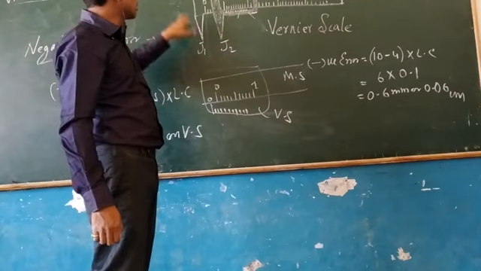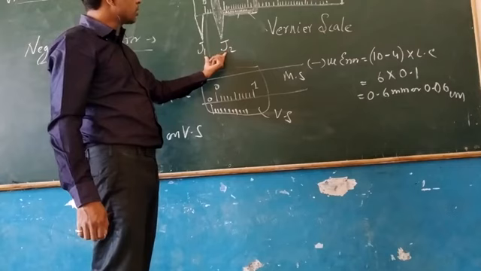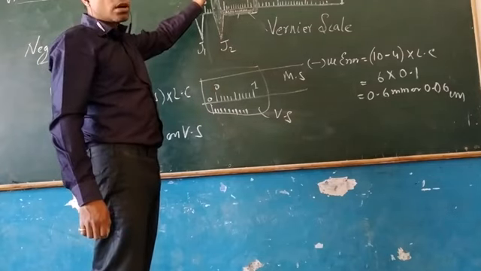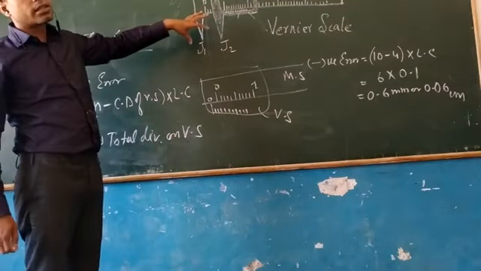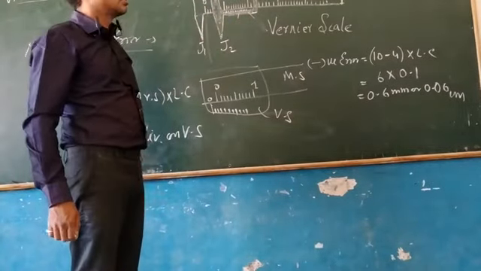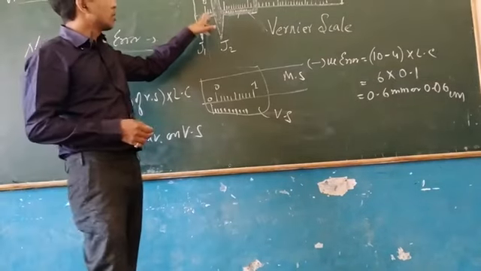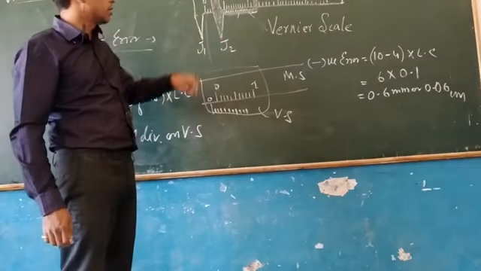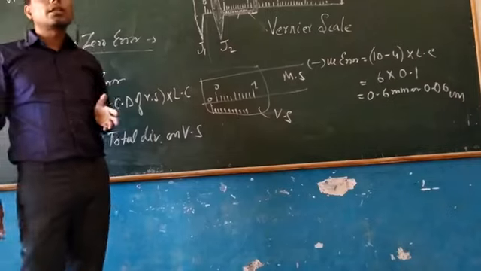There are two fixed jaws J1 and J3 and two movable jaws J2 and J4. J1 and J2 form a pair of external jaws. J3 and J4 are commonly called internal jaws. J1 and J2 are used to measure external diameter. J3 and J4 are used to measure internal diameter. Then we have to discuss some terms. Pitch is the value of the smallest division on main scale. So here it is 1 mm or 0.1 centimeter. Then least count. Least count is the smallest length which can be measured by